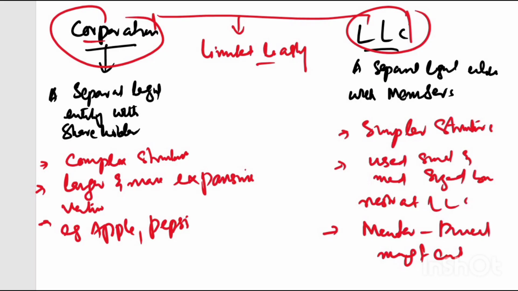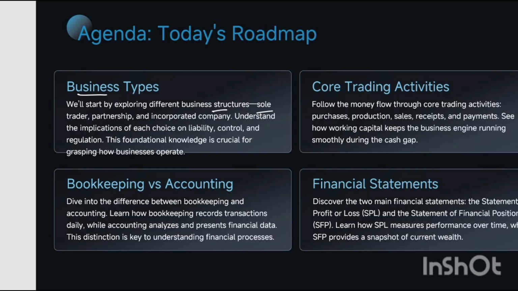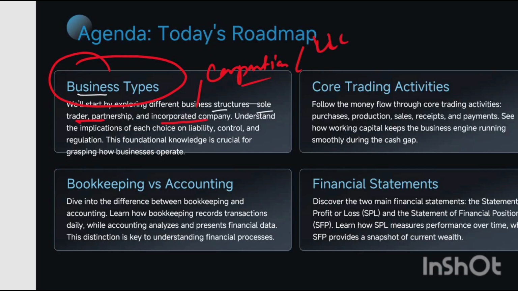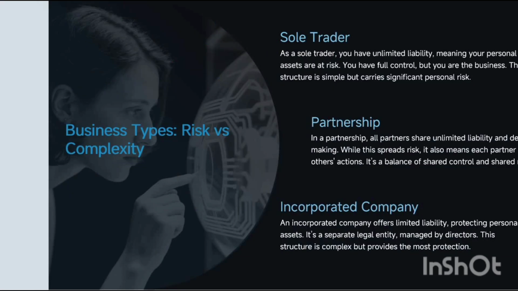Okay, this is the thing we will discuss. We are talking about structured business types, and we have trade partnership and incorporated company, which we also call corporation. This is the alternative word for the incorporated company. And we have also discussed the LLC, which you may say is a kind of corporation. Now these things we will discuss later. Now let's move on to the slide. We have here business types. We have discussed this risk versus complexity. We've already done that. Now let's see what a sole trader is.